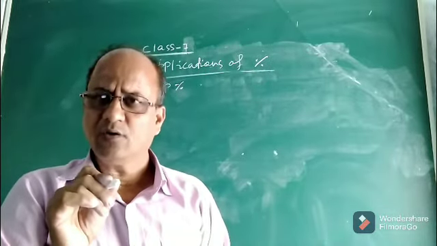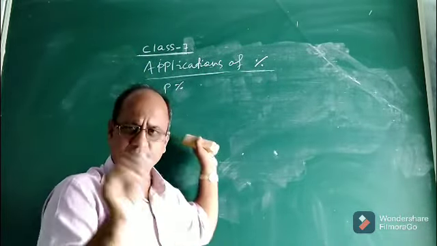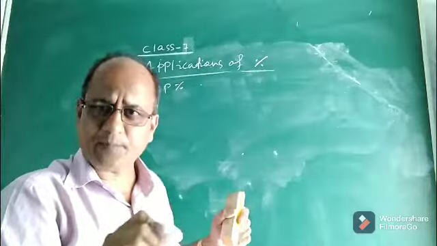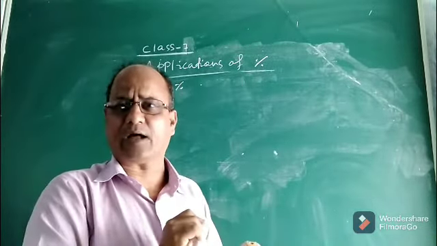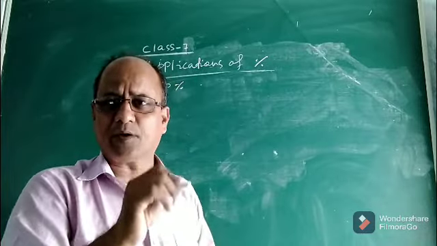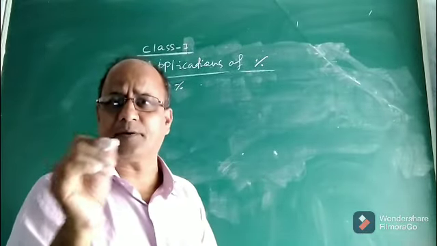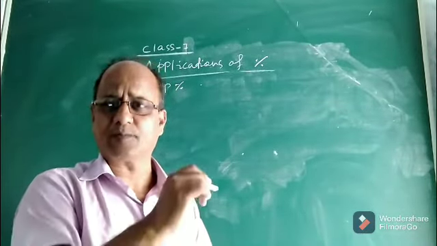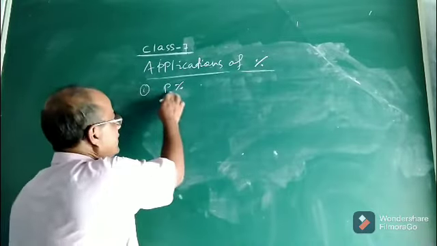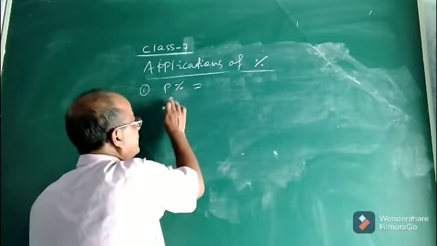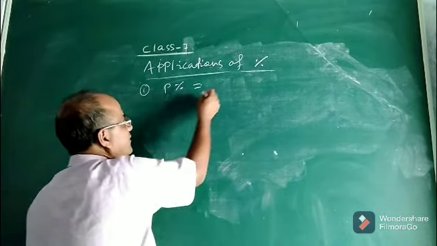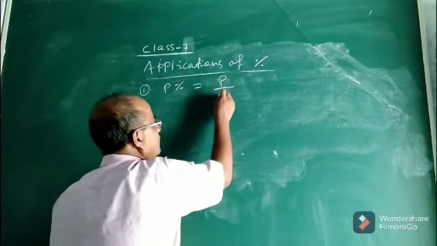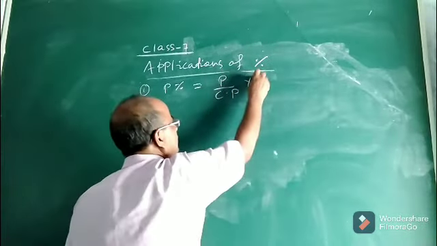Okay. Now, if profit percent and loss percent are always calculated on the cost price of the article, then what will be the formula? How to calculate the profit percent or gain percent and loss percent? Okay. So you see, we can calculate profit percent or gain percent. Profit percent is the same as gain percent. This profit percent or gain percent can be calculated by the formula P by Cp into 100.